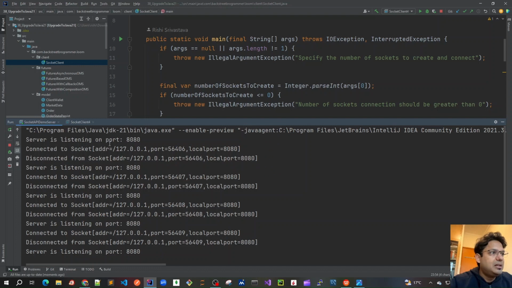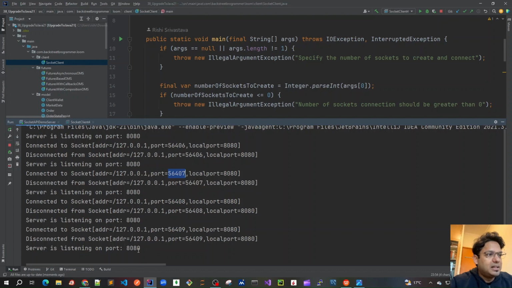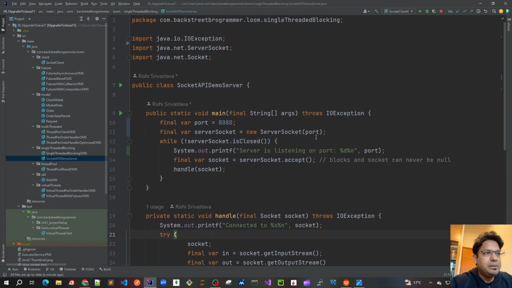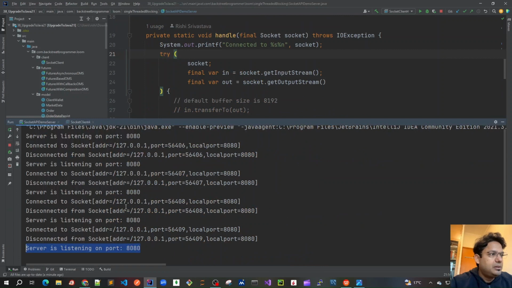Here also we can see that the server was listening on this port. It got one of the sockets on this port, and then it created a new client port so that the socket could be connected on that new port. Similarly, it did that for all the other 3. After that, it is all done, and then it's again listening on this port. This is how it works, because as we mentioned, this is a single threaded server. It has to handle all these 4 clients one by one, and after that it went back again, because it's not closed yet, and started listening on this port again.